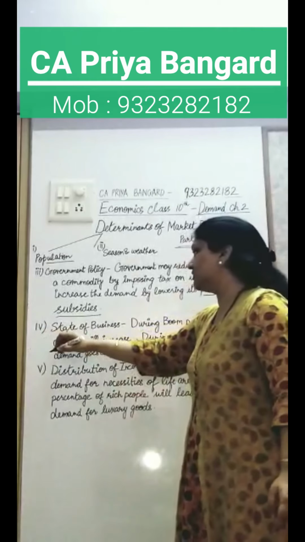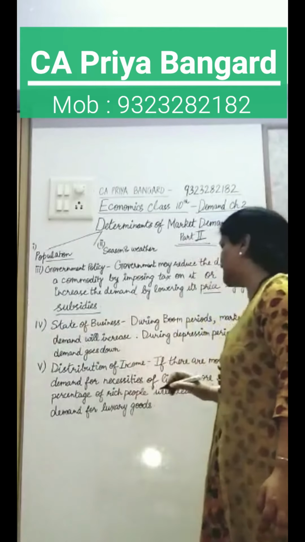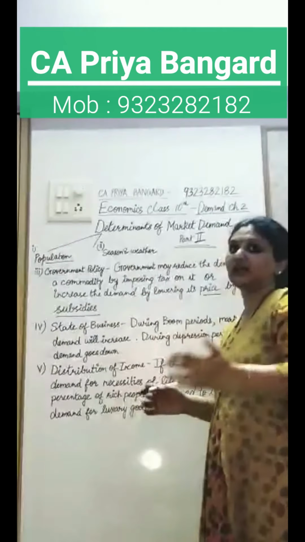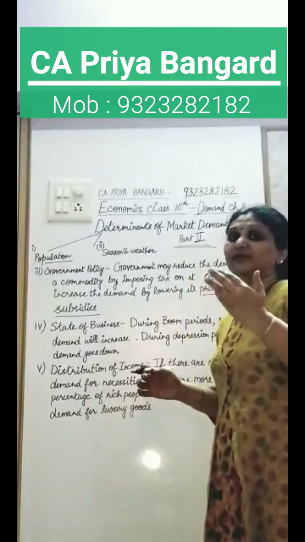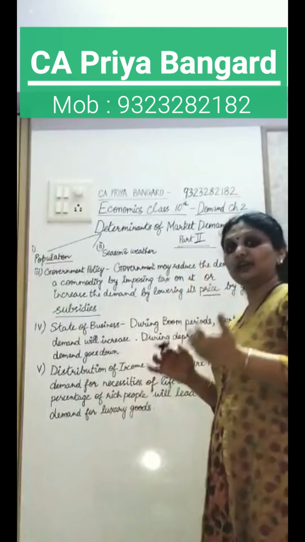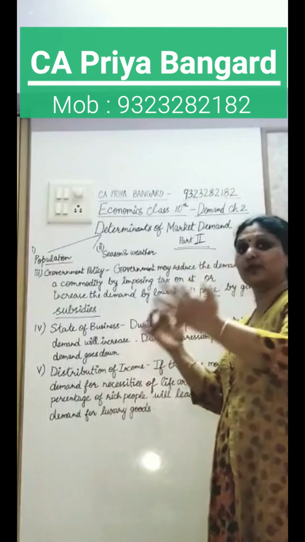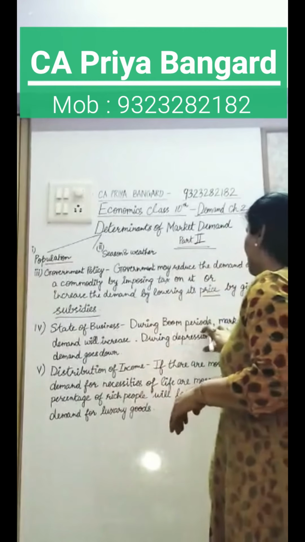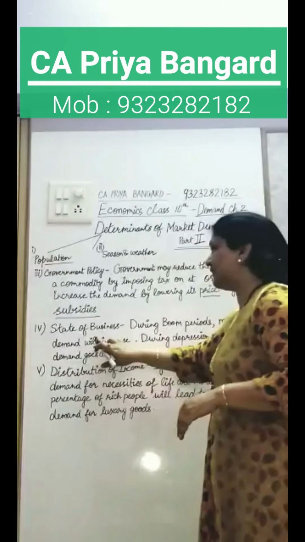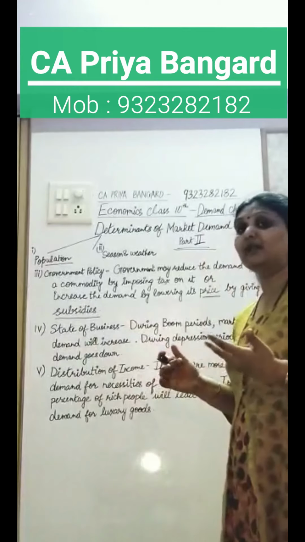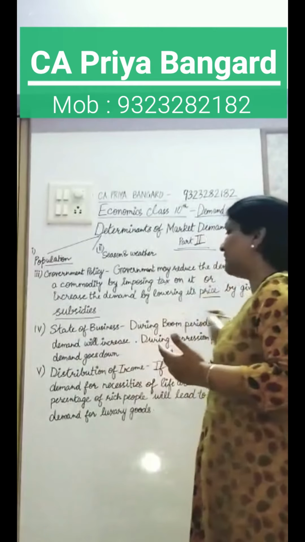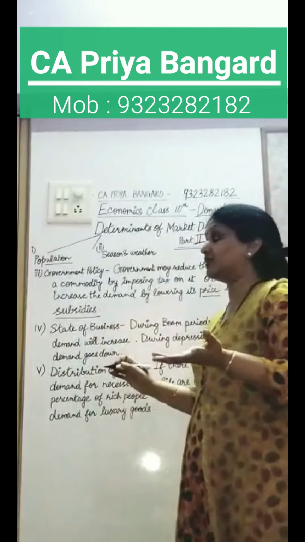Point number 4, state of business. During boom period, production is increasing, the country's GDP, gross domestic product, is increasing, the whole economy is growing and progressing. So during boom periods, market demand will increase because people's income is at the highest peak. So their demand will also increase because income is good now.